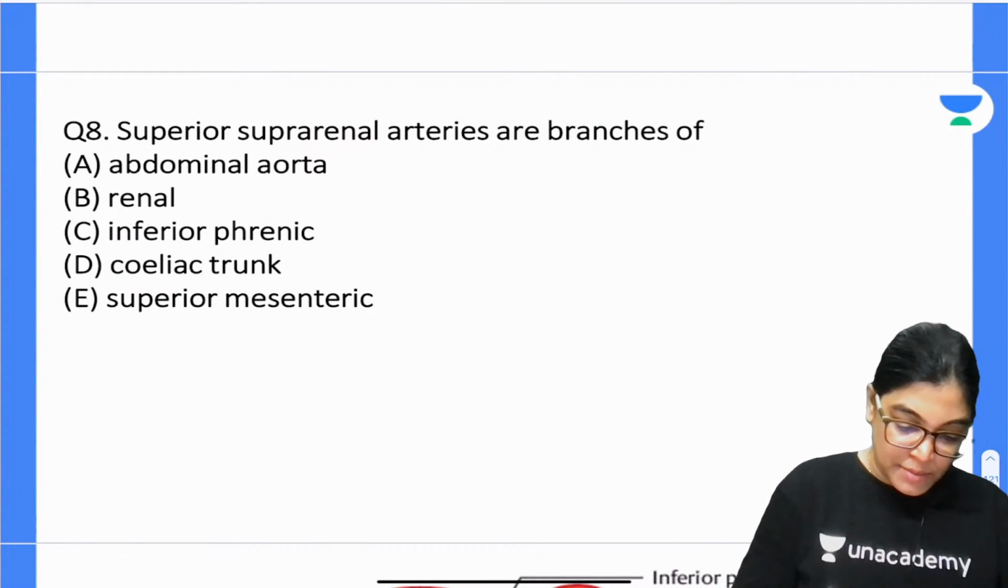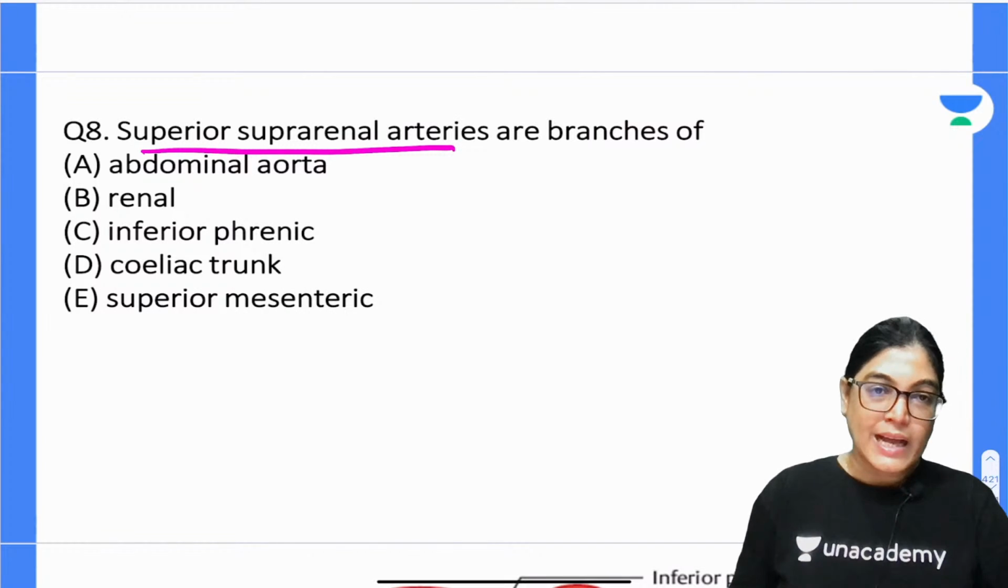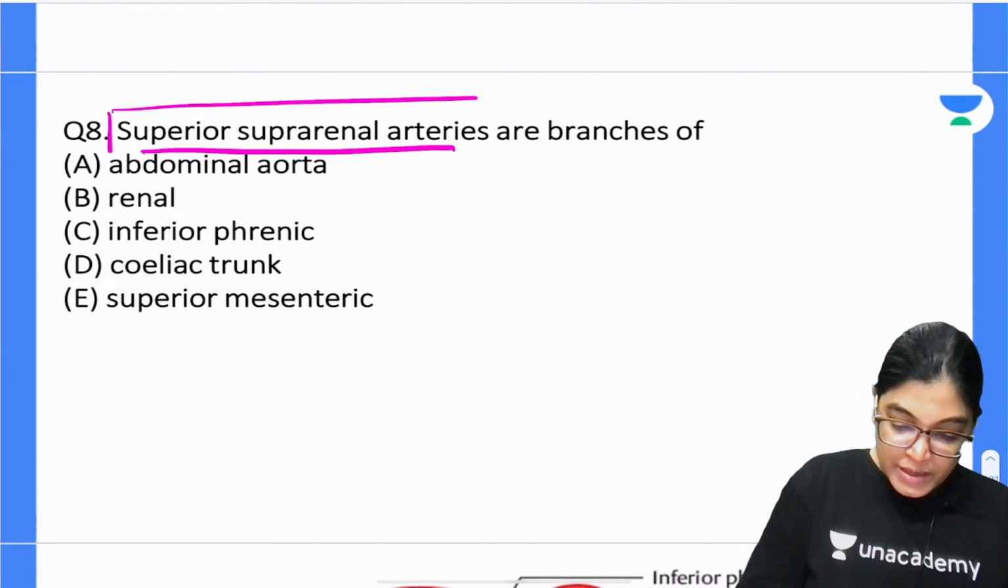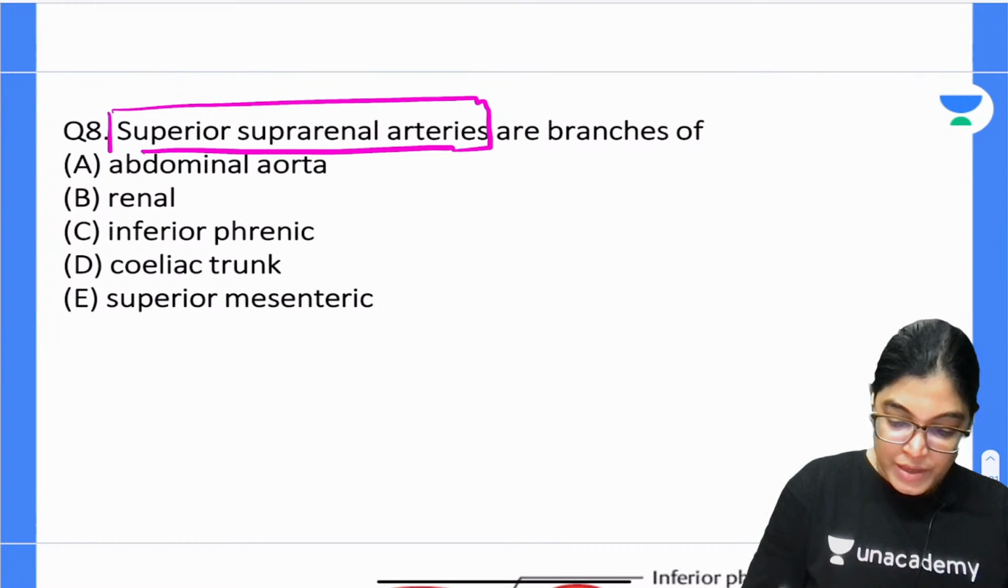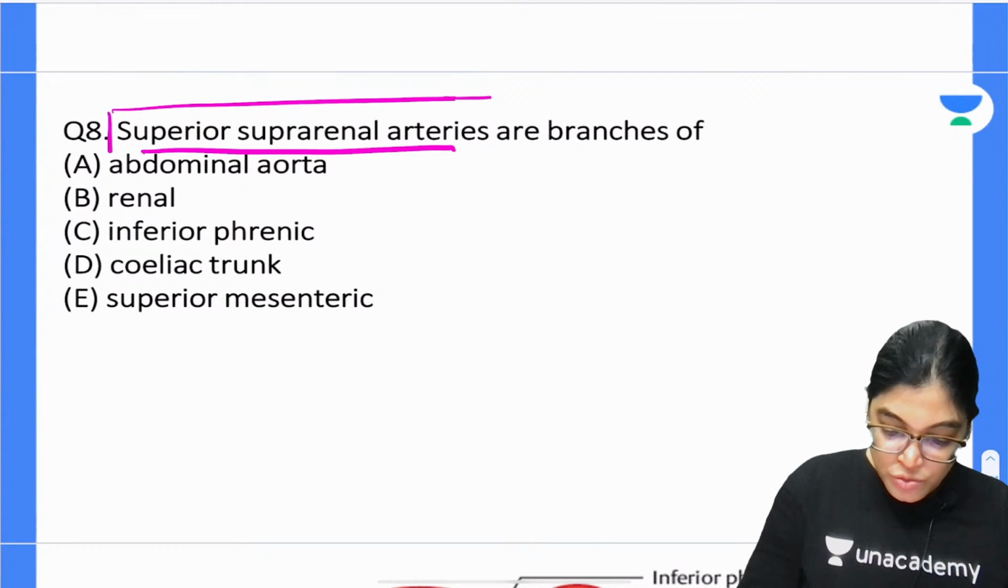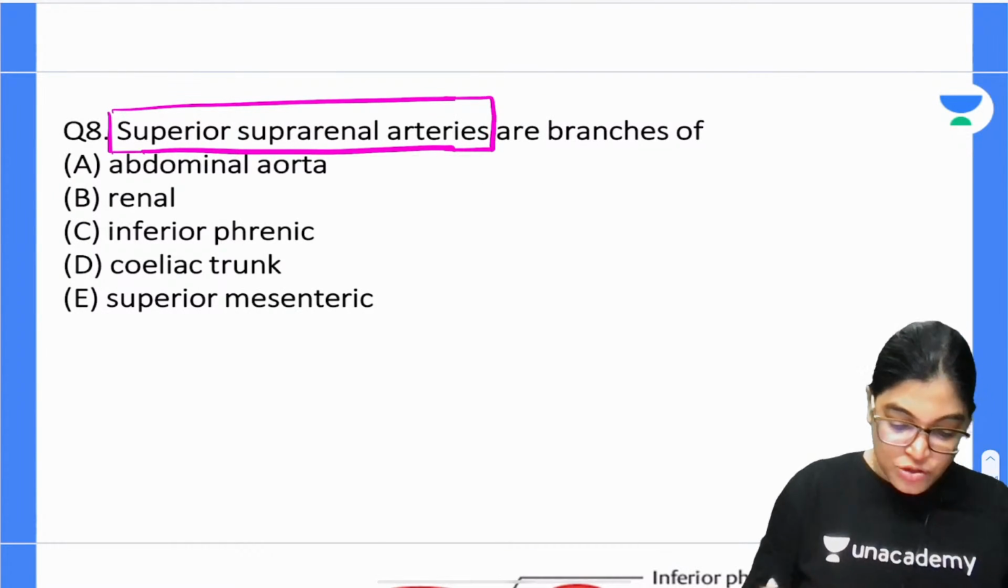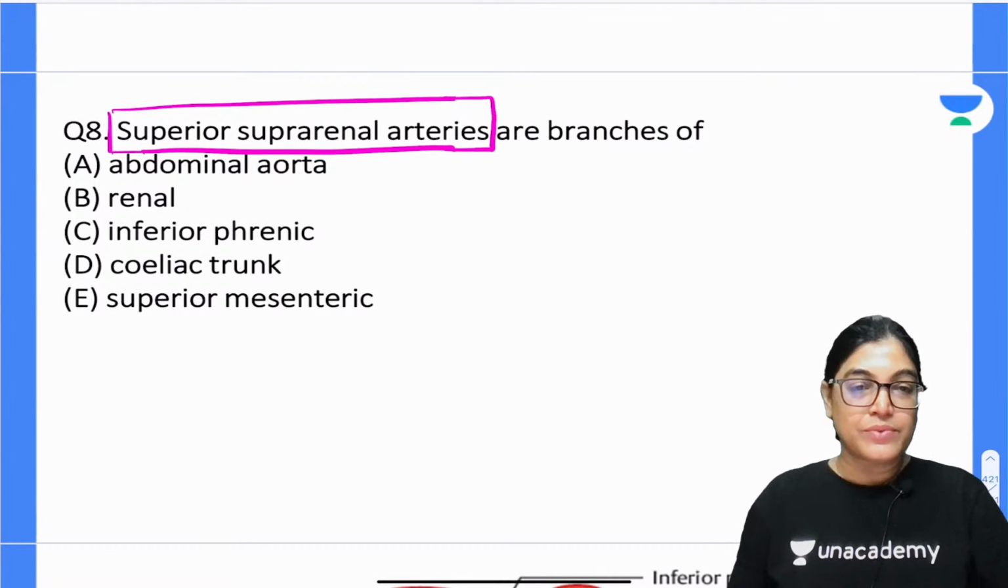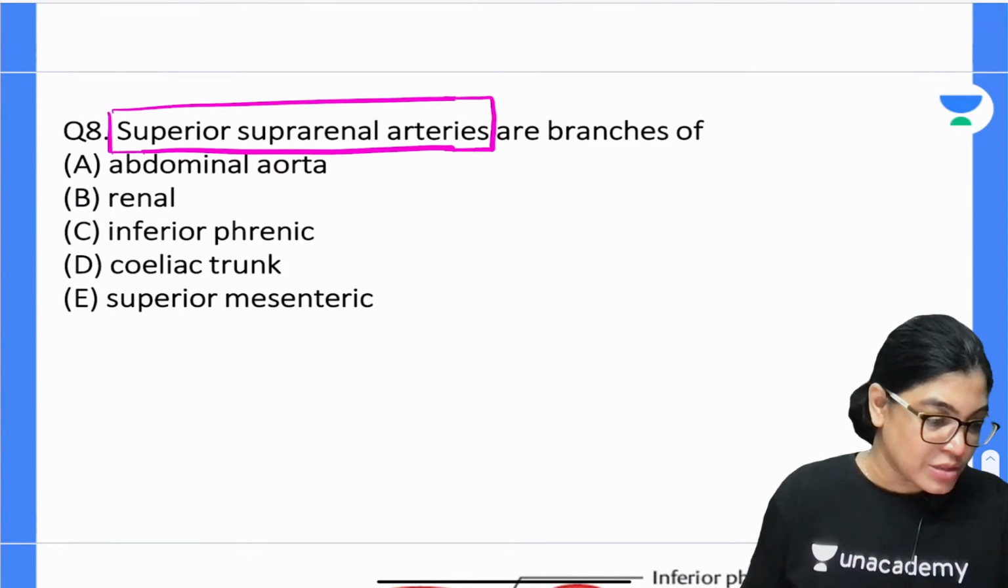Okay, I am talking about superior. How many suprarenal arteries are there? 3. There is superior, there is middle, and there is inferior. So we are talking about the superior one. Superior suprarenal artery is a branch of abdominal aorta, renal, inferior phrenic, celiac trunk, or superior mesenteric. Your time starts now.